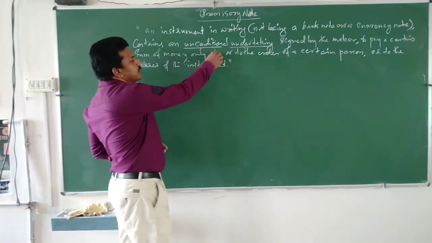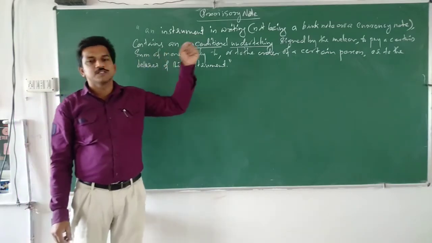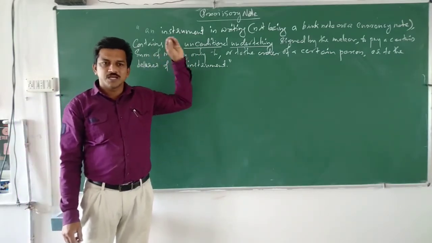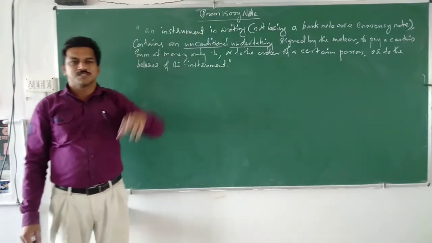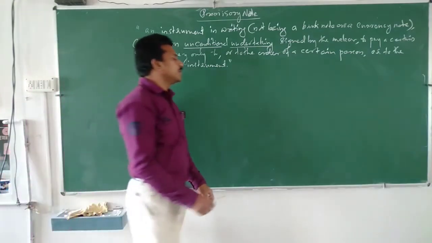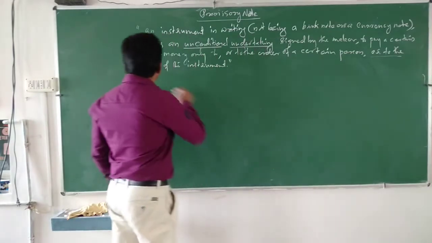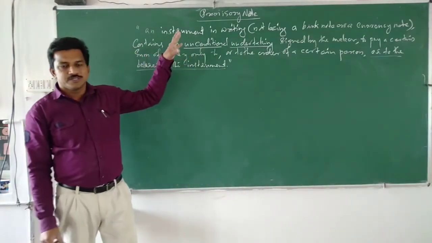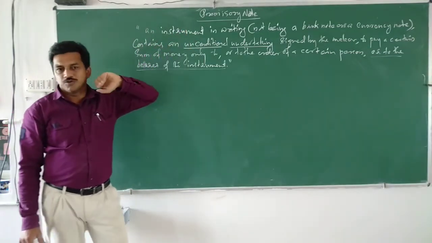To the person who prepared that, or to the order of a certain person. It should be given to that person, or as per the order of that person, or to the bearer of the instrument. This is an important thing here. So this is what is given regarding a promissory note.